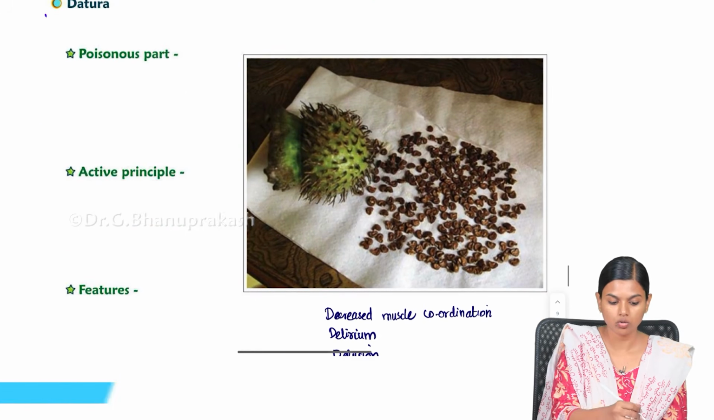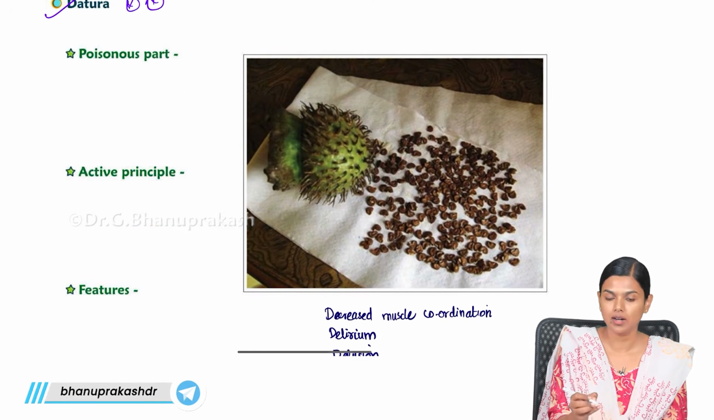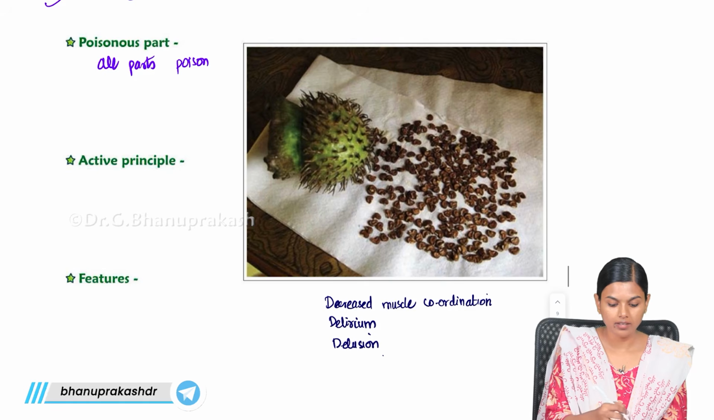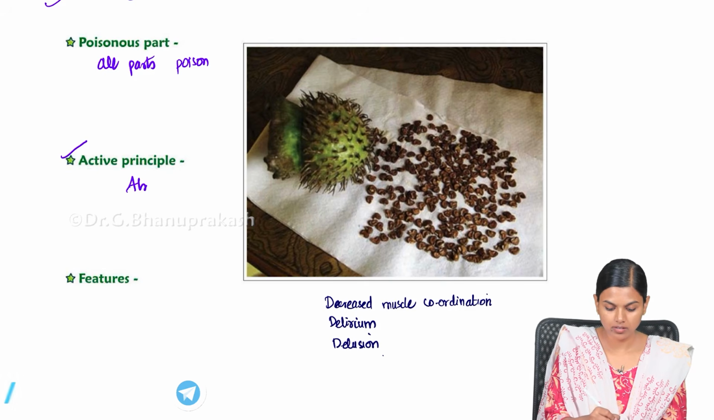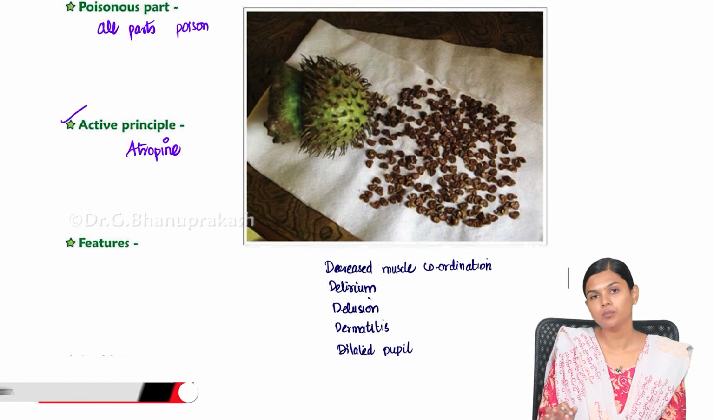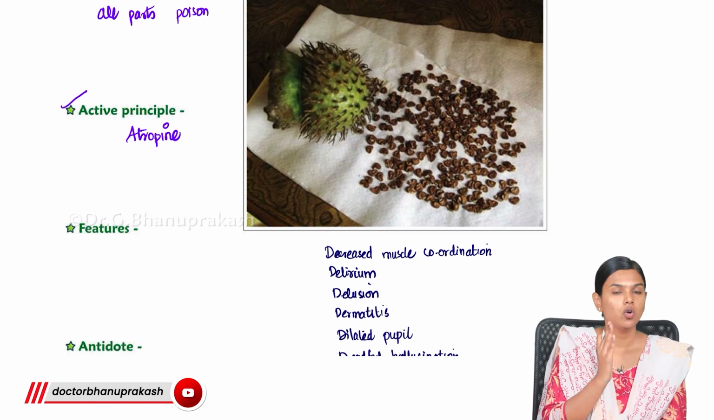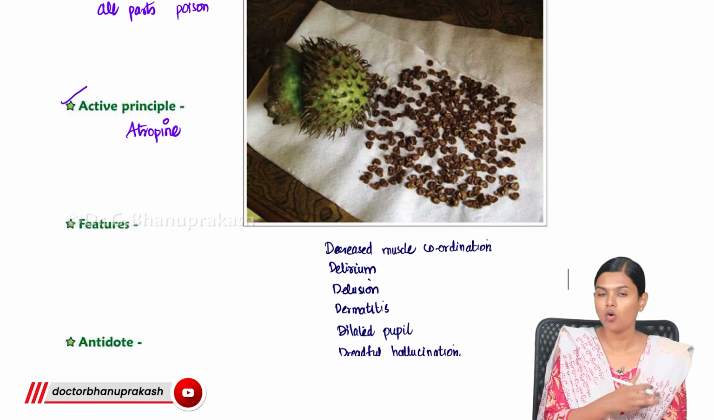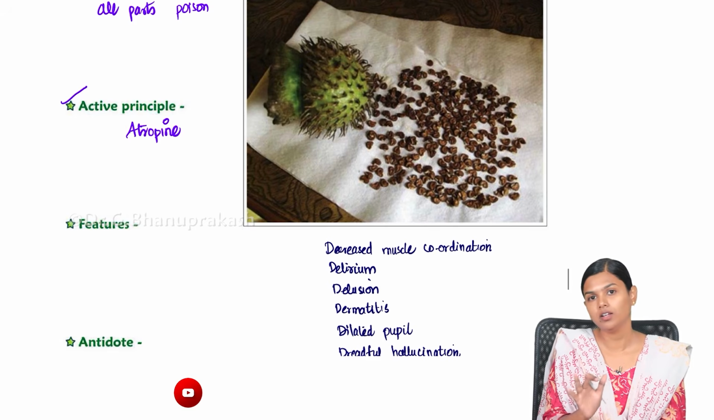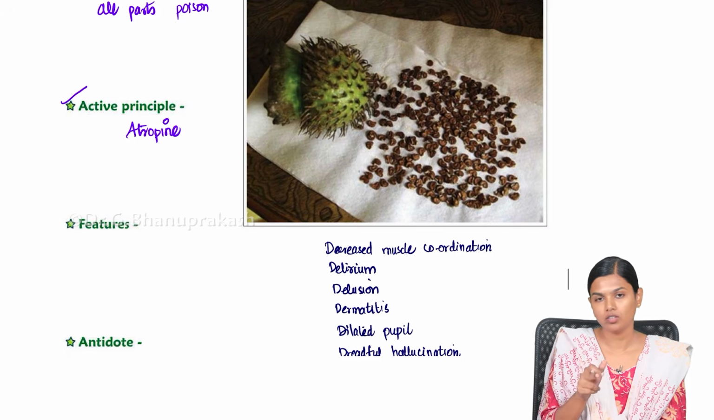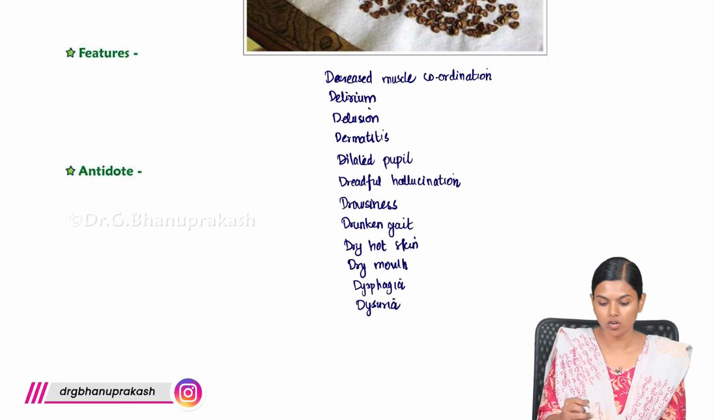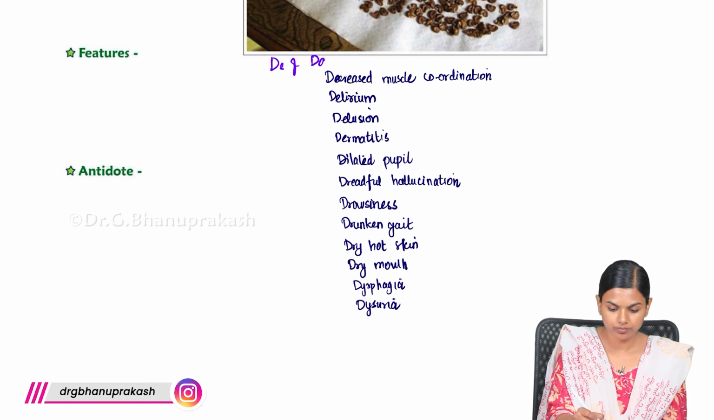Next we have Dhatura. Dhatura is the most important deliriant poisoning, and in Dhatura all parts are poisonous, and the active principle is atropine. So it will lead to symptoms that are completely opposite to OPC poisoning. In OPC you had all the secretions increased, right? Here in Dhatura you will have everything drying up. So Dhatura, D for Dhatura, drying up and delirium. There are certain features that can be seen in Dhatura. We call them the D's of Dhatura.